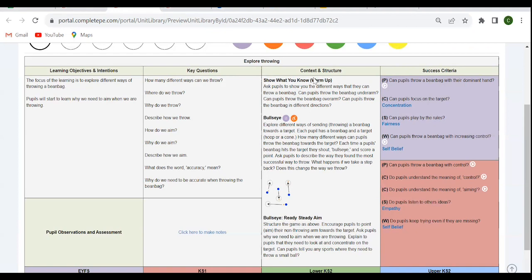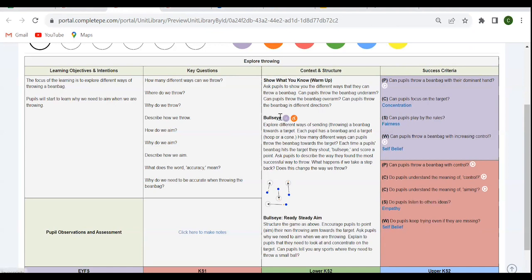The context and structure will always begin with a show me what you know task, which is also the pupil's warm-up task. This is that opportunity for you to just step back, watch, and see what your pupils either do or don't understand. What can they do or what can't they do? How are you then going to support them through the rest of the lesson? Obviously, if you see that there's a real lack of understanding, then your teaching is going to begin here. If there's a huge amount of understanding there, then the pupils are ready to move on.